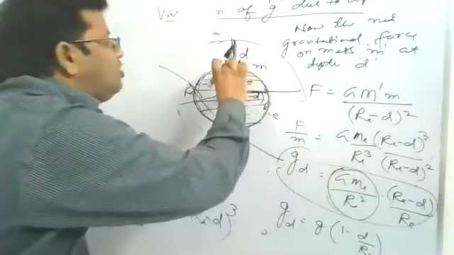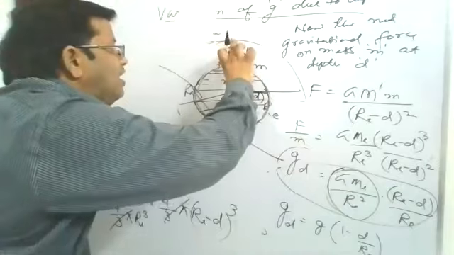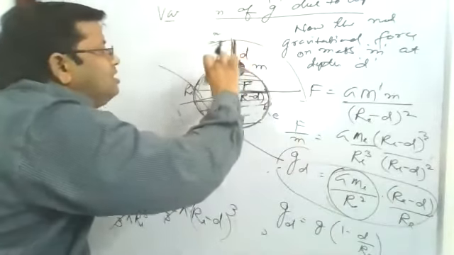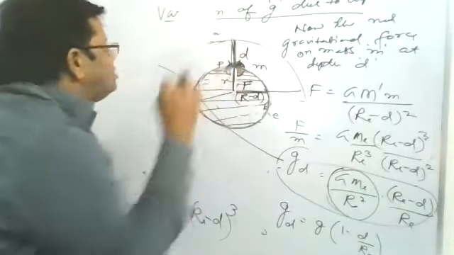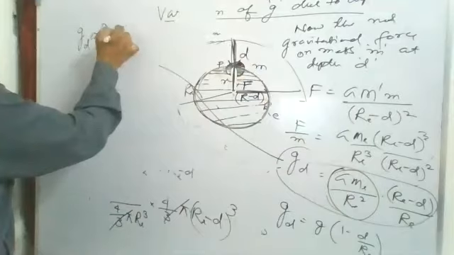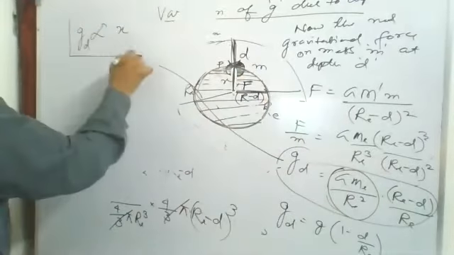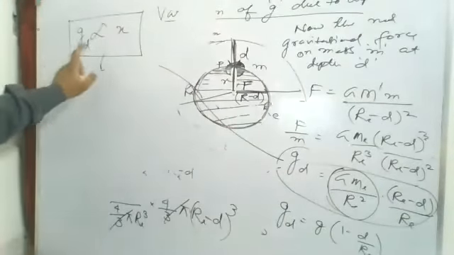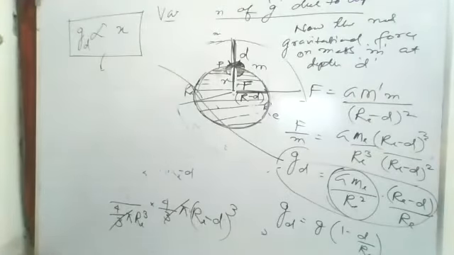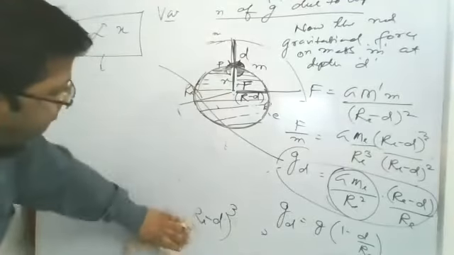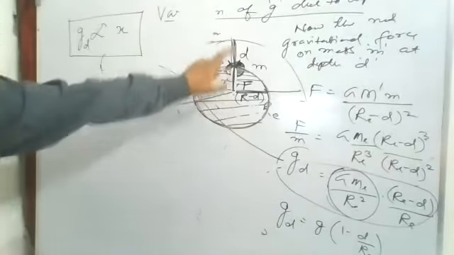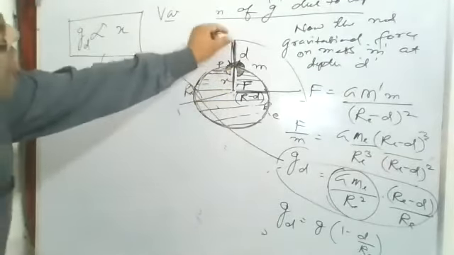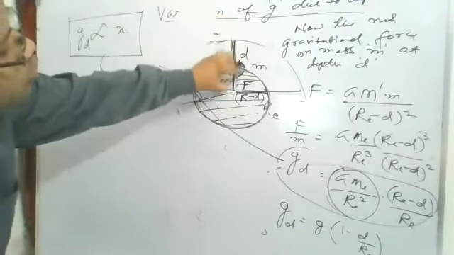Re is the radius of earth, d is depth, and Re minus d is the distance from the center. So we can say that the acceleration due to gravity inside the earth is directly proportional to the distance from the center. So if we draw the graph for variation of g, let us see here, what is the value of g at the center?